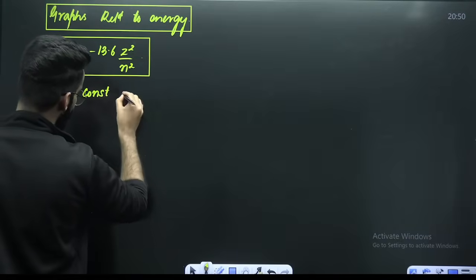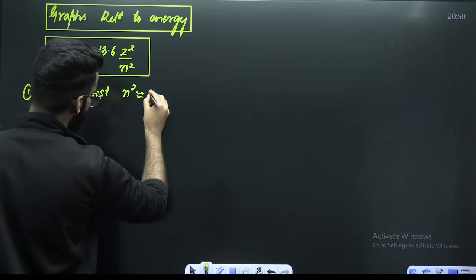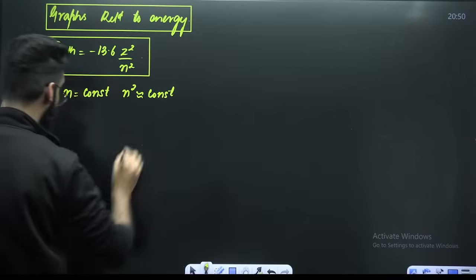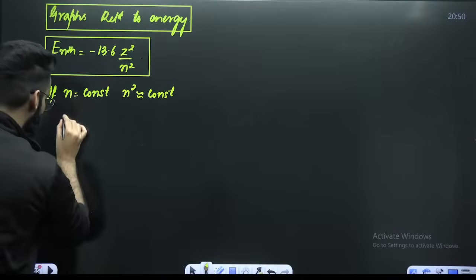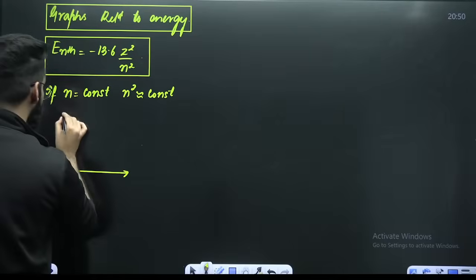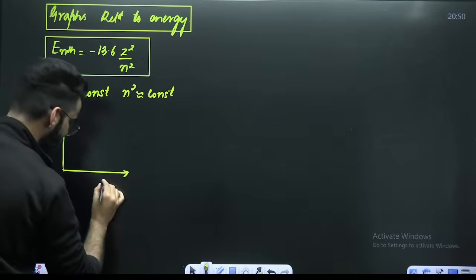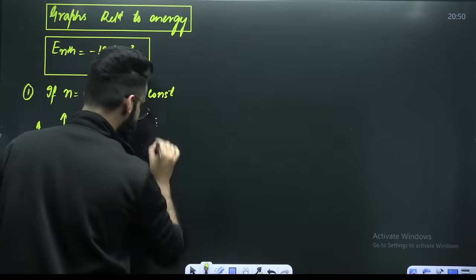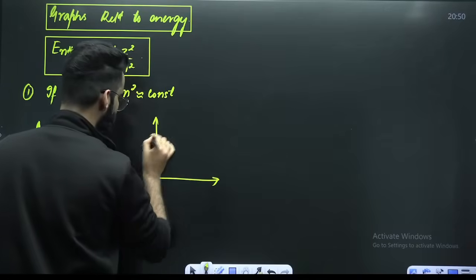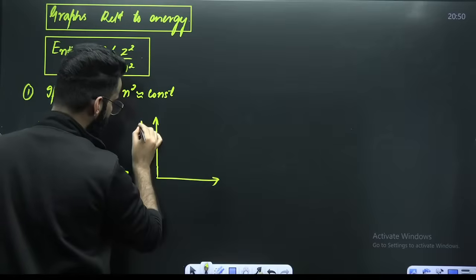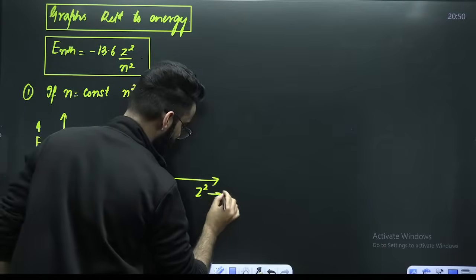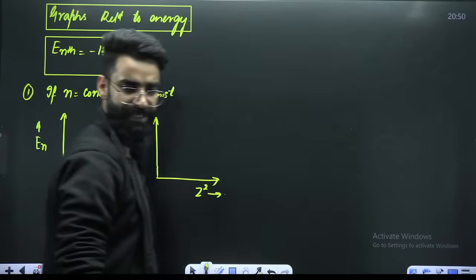If n is constant, that means n square is also constant. For example, I want to plot a graph. The first graph I want to plot is between the energy of the electron in the nth Bohr's orbit versus Z. The second graph is the energy of the nth Bohr's orbit versus Z square. Can you let me know the nature of the curves?